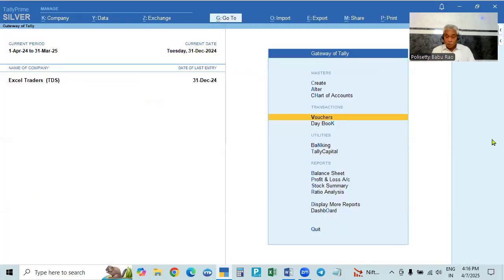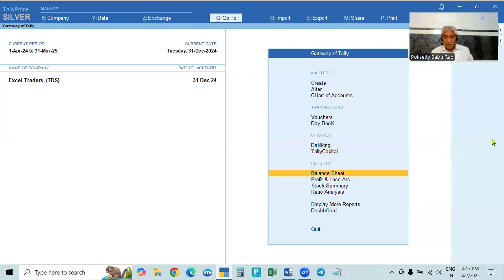Now, how will this show in the reports? See here, we have to make the payment now. Deducted in December, then in January, before 7th January, you have to make the payment. October, November, nothing is deducted, so no payment is there. Now the total amount is deducted in December, so we have to pay in January.